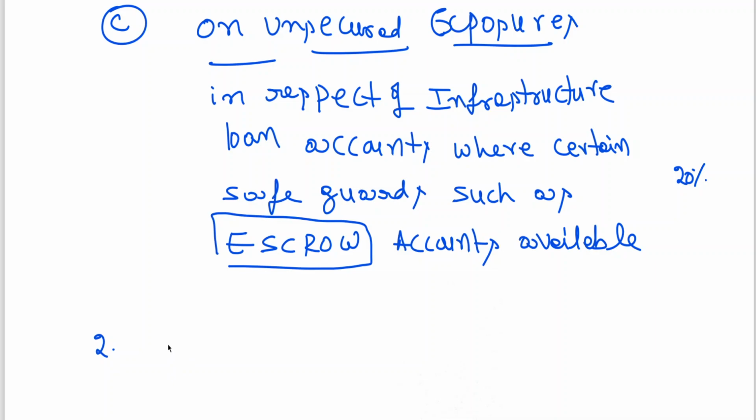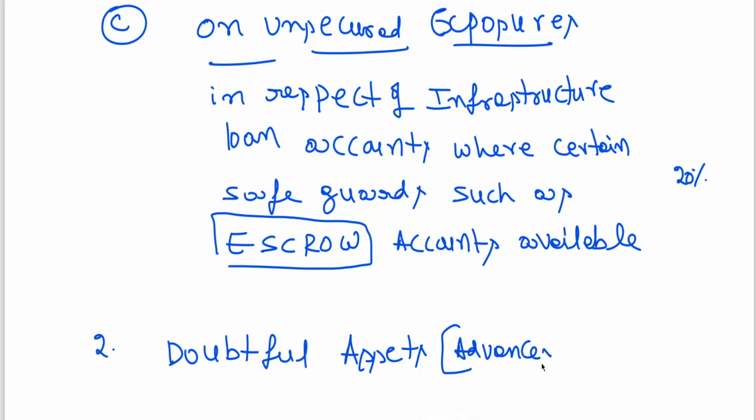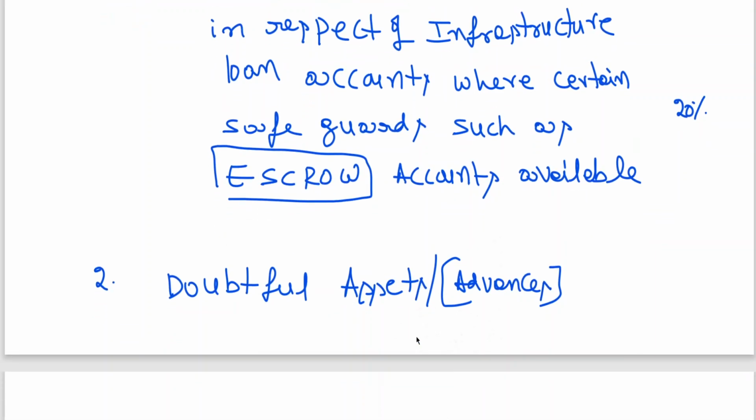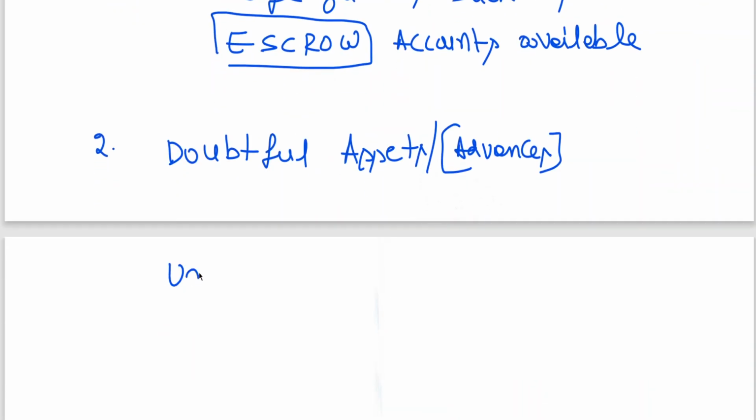Now, doubtful assets, advances. Doubtful assets, unsecured portion. Unsecured portion, doubtful means chance of getting no security, 100% loss.